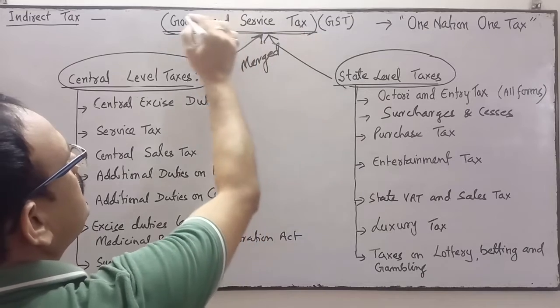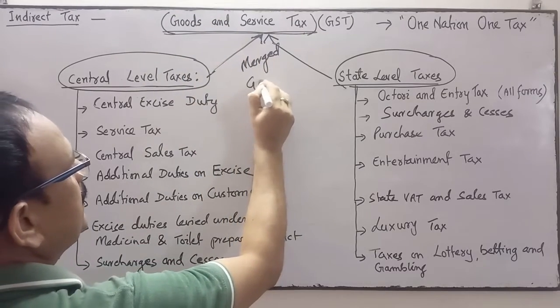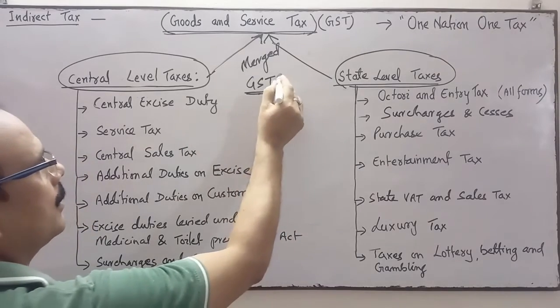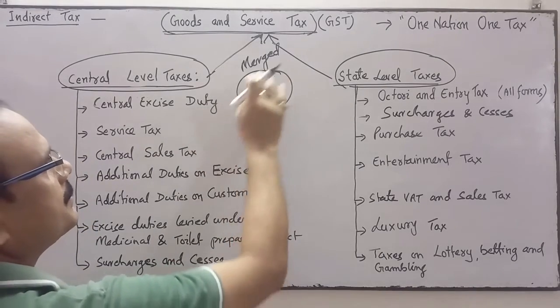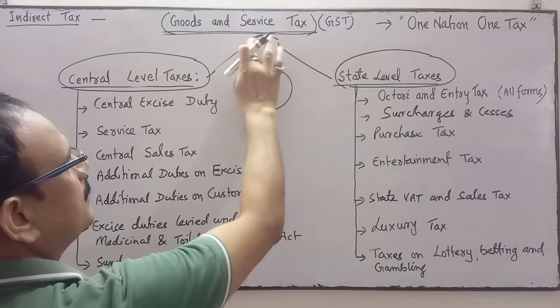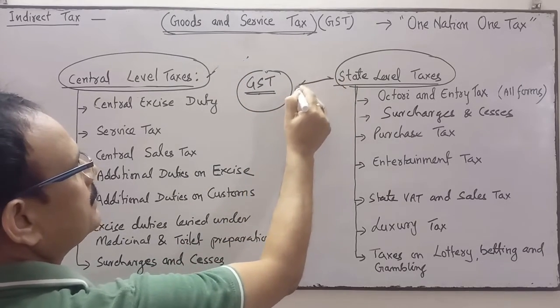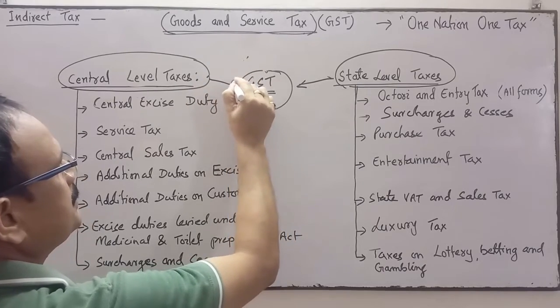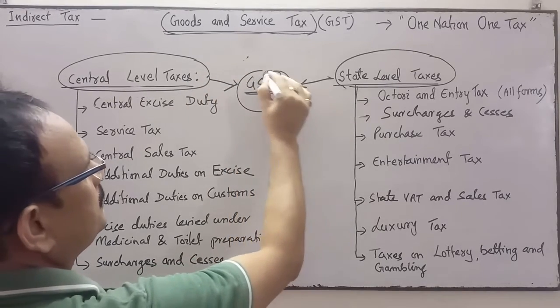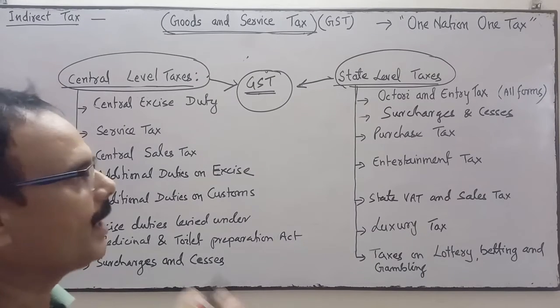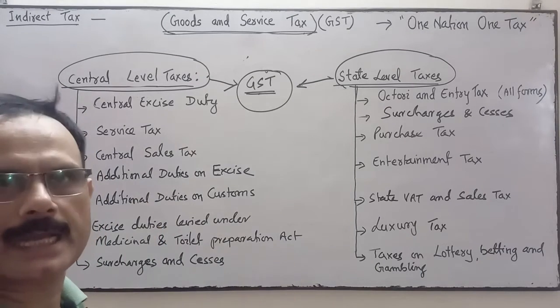And this one is goods and GST merged in GST. Okay, these two taxes now merge in GST, goods and service tax. So one nation, one tax.